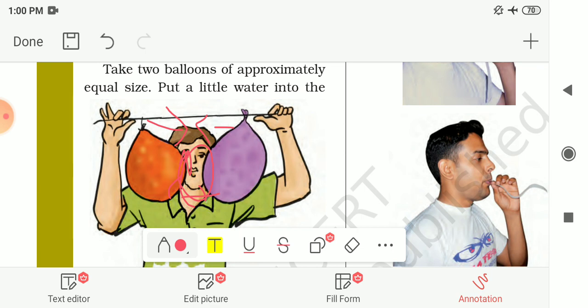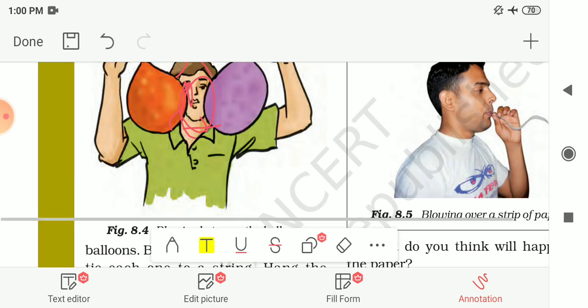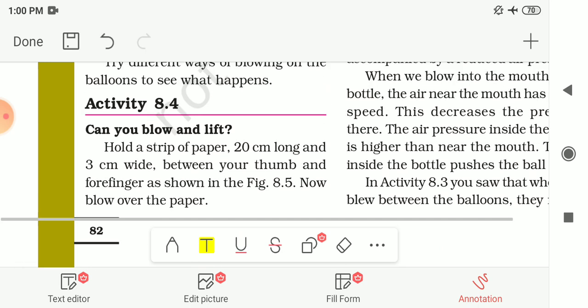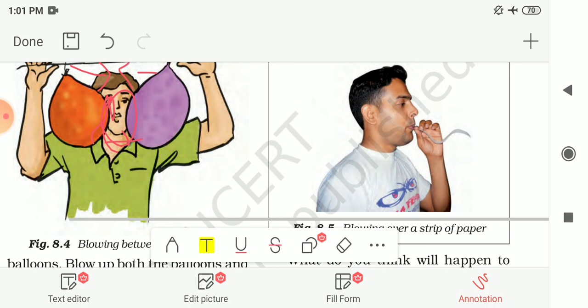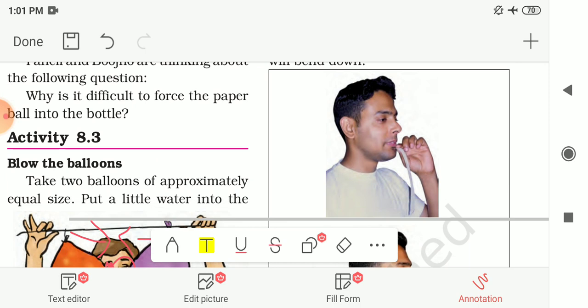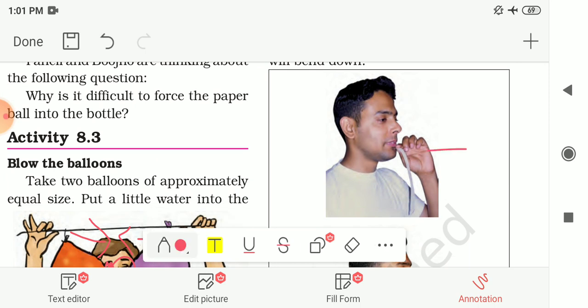Here is another activity also given to you. Activity number 8.4. Can you blow and lift? For this you require a strip of paper which is 20 centimeter long and 3 centimeter wide. Then hold this strip between your thumb and forefinger. Here it is shown to you. You have to hold this strip between your thumb and forefinger and then blow over this paper.